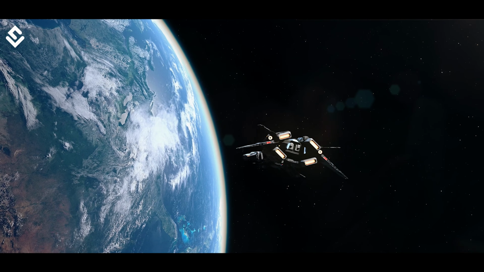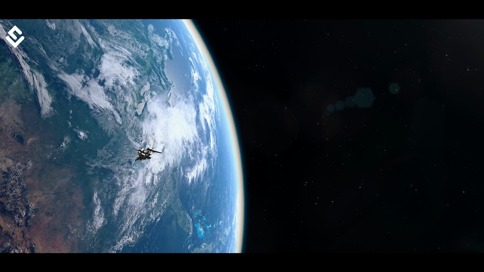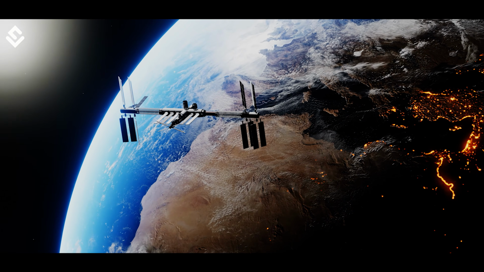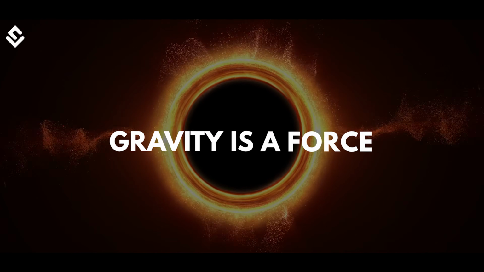On the other hand, the station is moving at a huge speed of 7.6 kilometers per second, which keeps the ISS in orbit. It keeps falling towards the Earth, but this speed maintains the ISS to match the curve around the Earth. Gravity is a force.